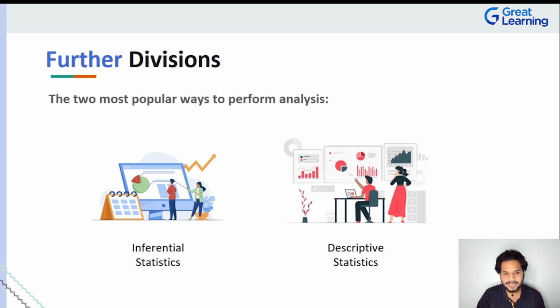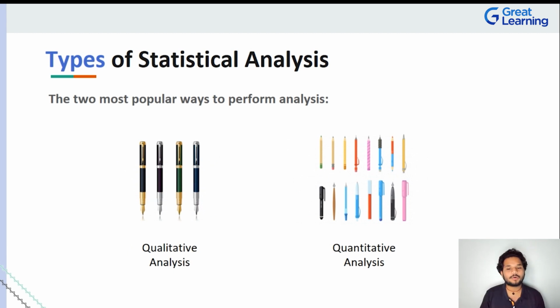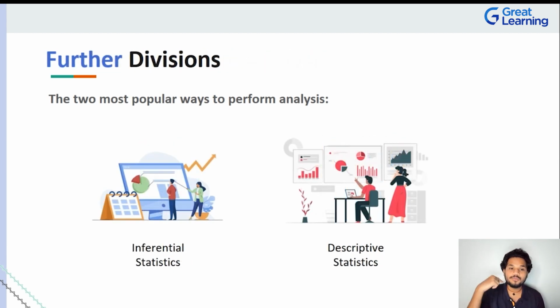Now, we checked out qualitative and quantitative analysis, and there are 2 more types. There are further divisions in the chart of types of statistical analysis, which is nothing but inferential statistics and descriptive statistics. Now, inferential statistics and descriptive statistics. As you know, the course is called Descriptive Statistics.